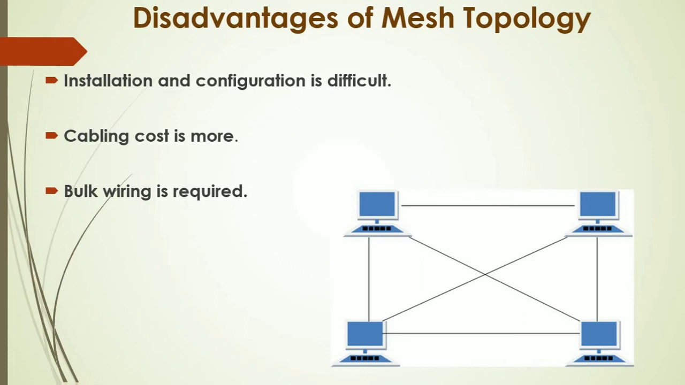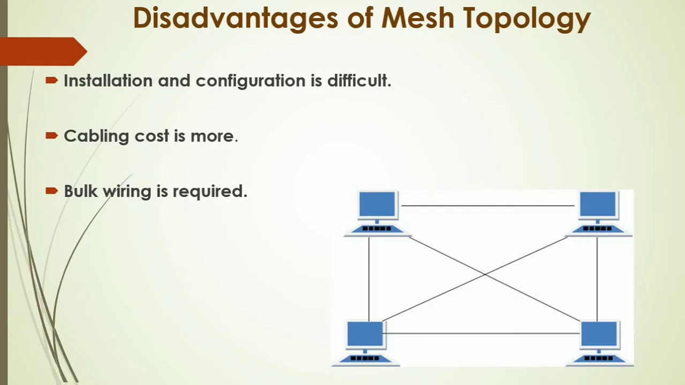Disadvantages of mesh topology. Installation and configuration is difficult because in this topology we have to connect a node to all other nodes on the network. That's why the installation and configuration of this topology is difficult.